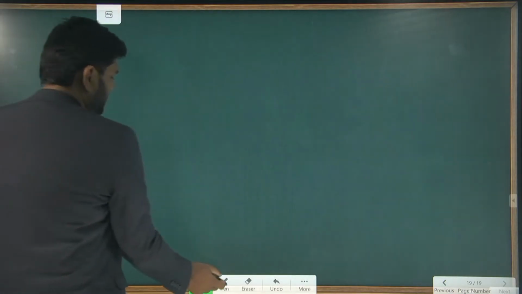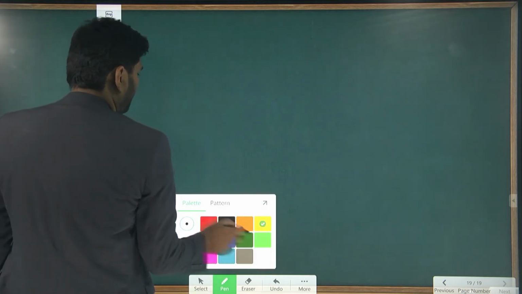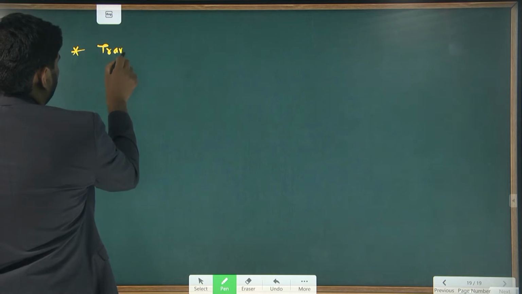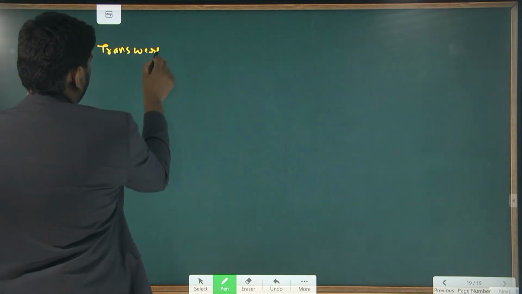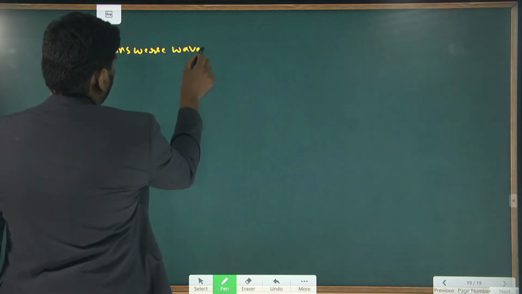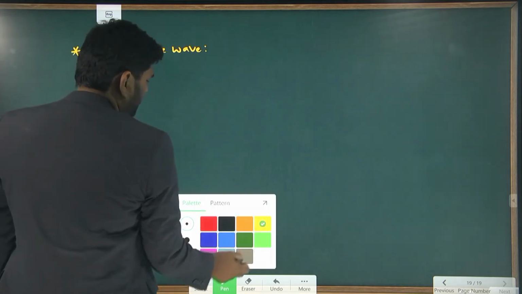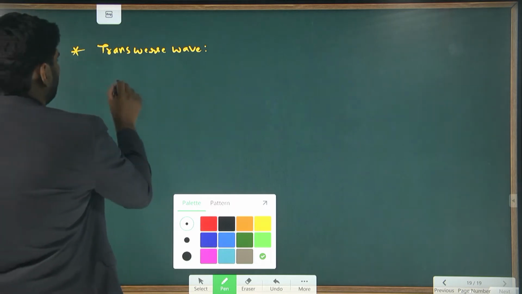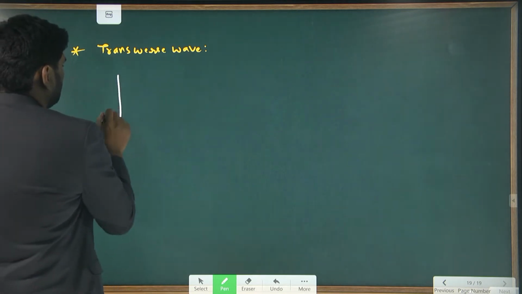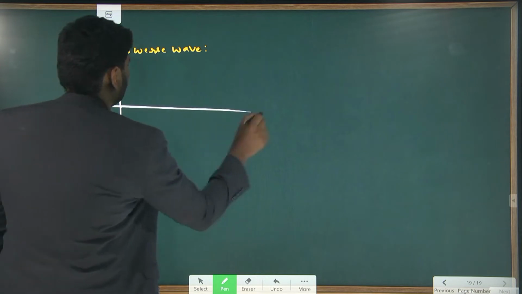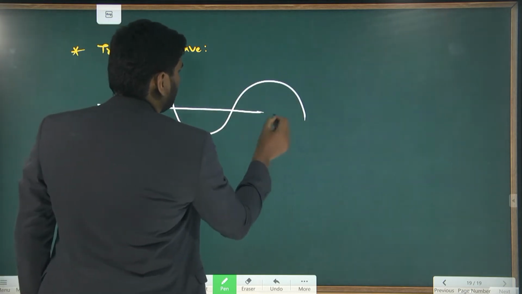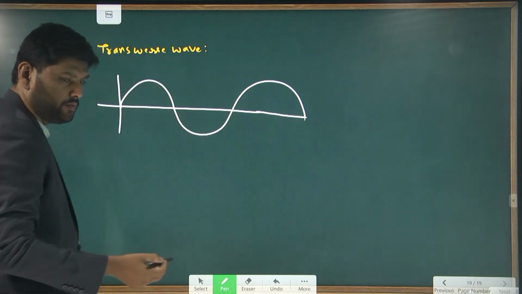Very first one is, let's see the transverse wave. If you see the transverse wave in the medium, it travels like this way. This is the way the transverse wave moves.